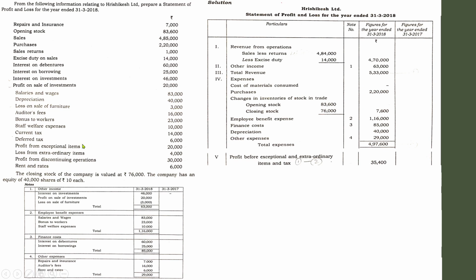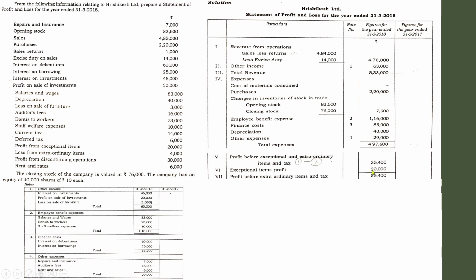So what are the exceptional items and extraordinary items? Here there is one exceptional item, profit from exceptional item. So first of all, let us write down the exceptional item, that is 20,000. Since it is a profit, you can add. After that, let us consider the extraordinary item.